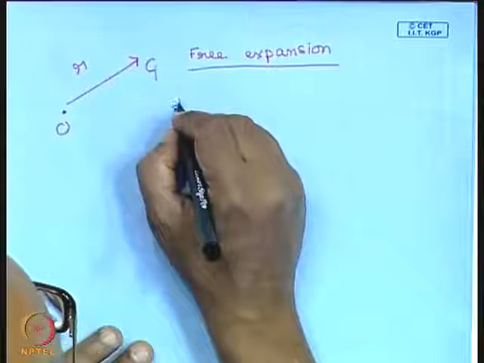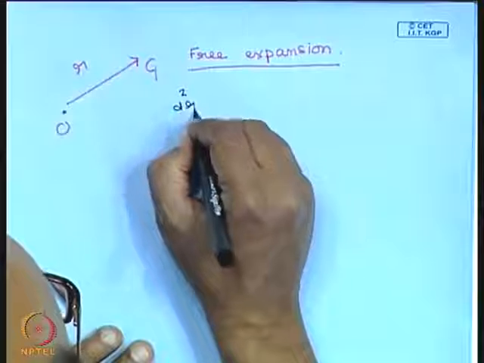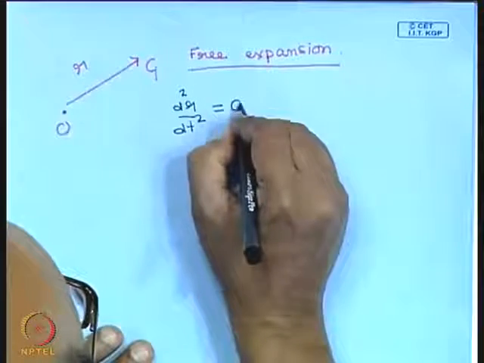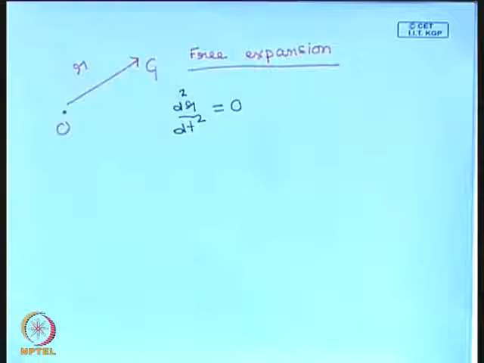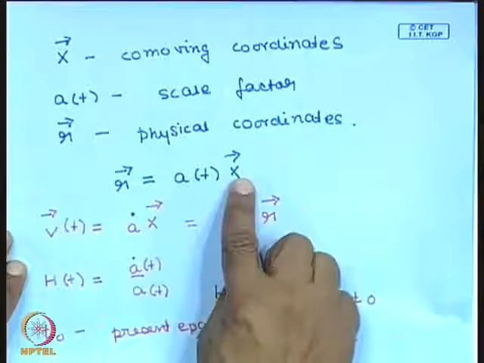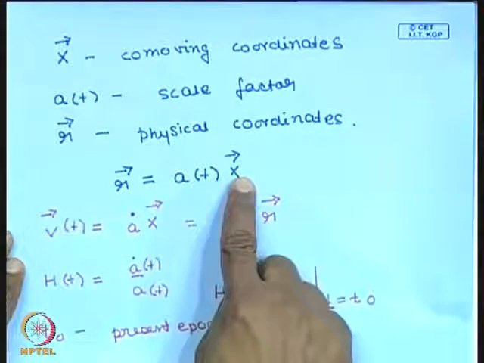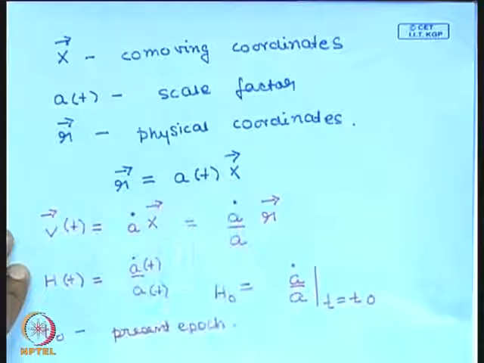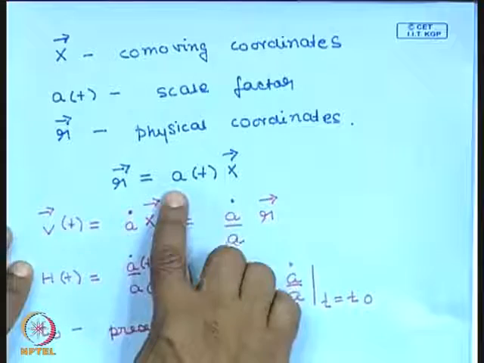The equation of motion we all know is d square r by dt square is equal to 0 in the absence of any force, and the physical coordinate has been written in terms of the co-moving coordinate, and as the galaxy moves away from us, the co-moving coordinate remains fixed because the coordinate system moves with the galaxy. So all that changes is the scale factor.